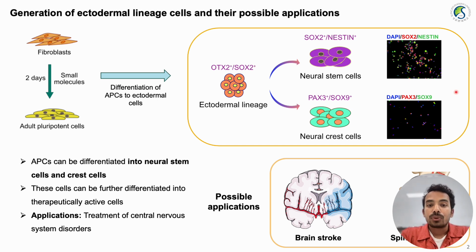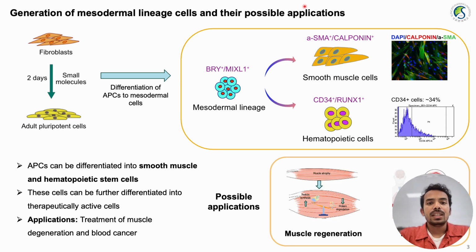In this slide, we show the generation of neural stem cells, neural crest cells, or the cells from ectodermal lineage. Next, we see the generation of cells from mesodermal lineages from adult pluripotent cells.